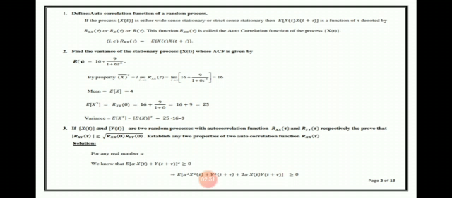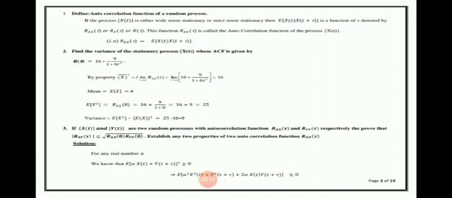If X(t) and Y(t) are two random processes with autocorrelation functions R_XX(tau) and R_YY(tau) respectively, then prove that modulus R_XY(tau) is less than or equal to root of R_XX(0) R_YY(0). Establish any two properties of the autocorrelation function R_XX(tau).